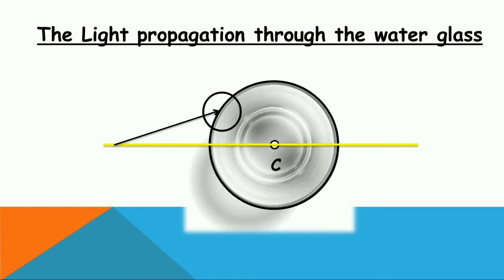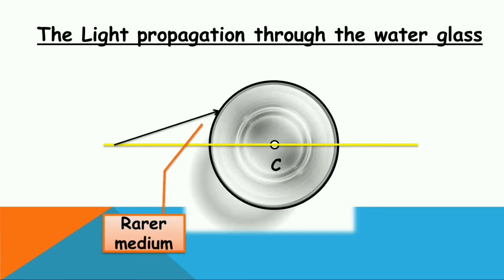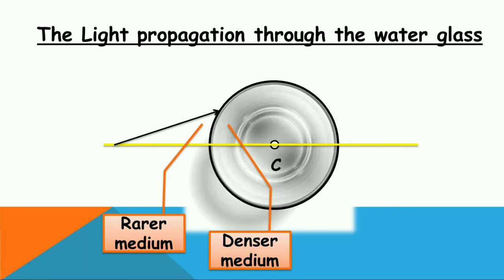traveling in air. When it strikes the glass, it enters into another medium. So air will become the rarer medium and water will become the denser medium. Immediately at the interface we need to draw a normal line, N. We know when a light ray travels from rarer medium to denser medium, it bends towards the normal. So that's why light bends in that way and it reaches the other end of the glass.